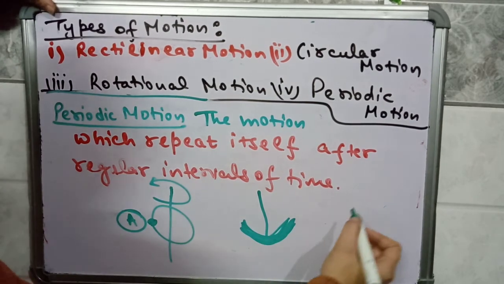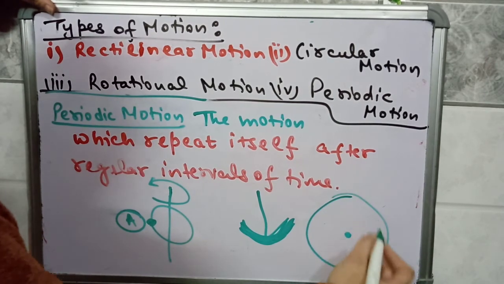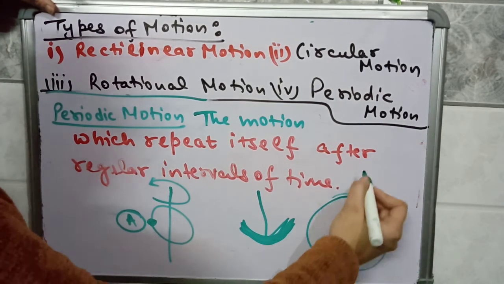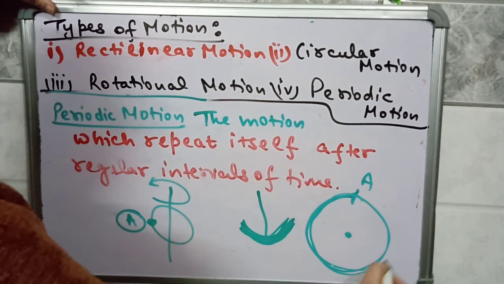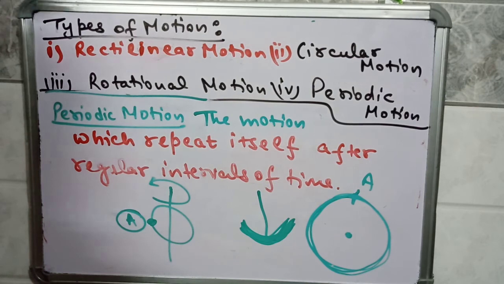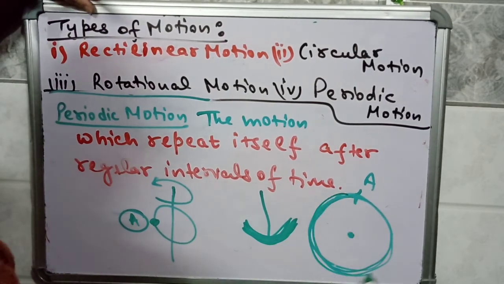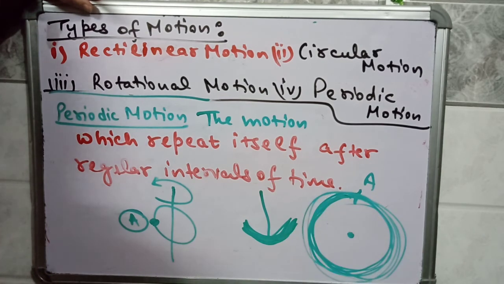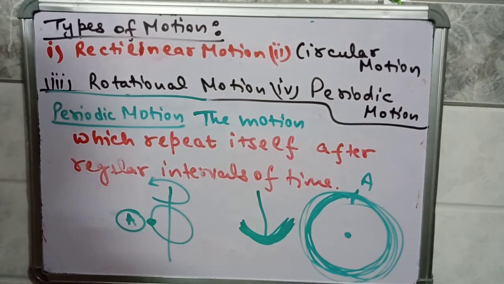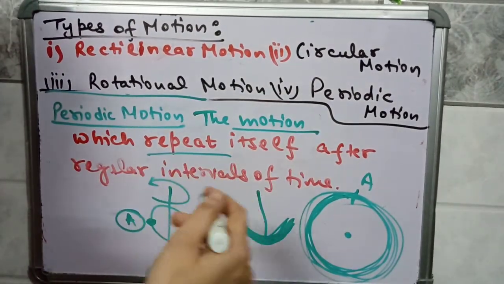सही है. Similarly a merry go round, है ना, a swing called merry go round, it is also rotating, and this motion is also repeating itself. Okay, the motion in a merry go round is rotating motion and also periodic motion, because it is repeating its motion. So the motion which repeats itself, बार बार होता है, that is periodic motion.